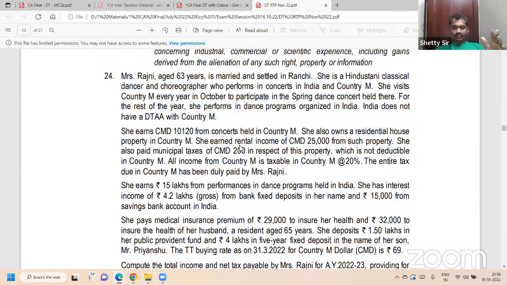Question 24. Mrs. Rajni, age 63 years. Make a circle for 60. Settled in Ranchi. Ranchi is in India, so she is a resident. Section 91 is only for a resident; double taxation avoidance agreement applies only to residents. For a non-resident, foreign incomes are not taxable. It is definitely 90/91 for resident.